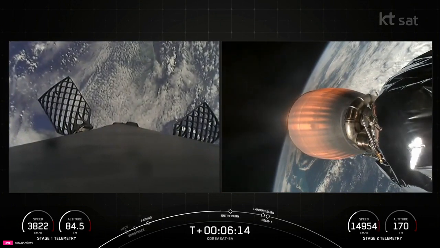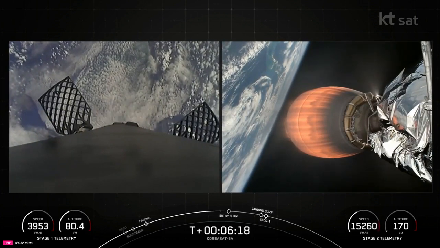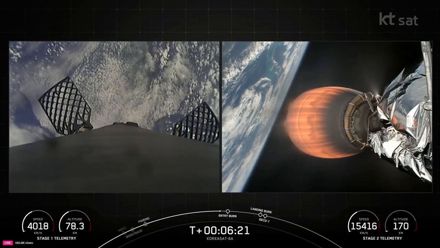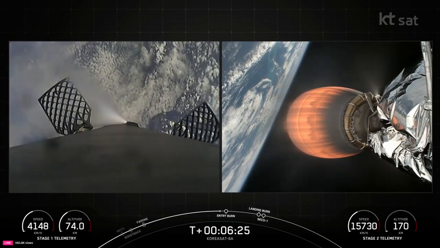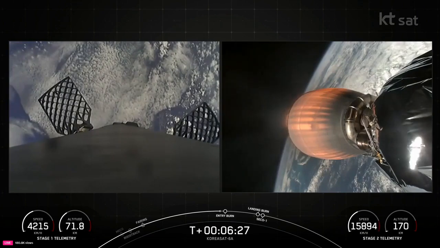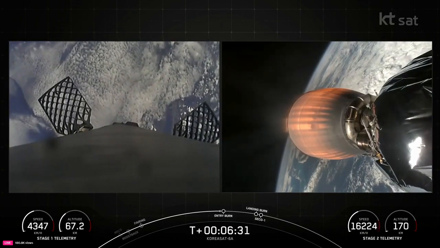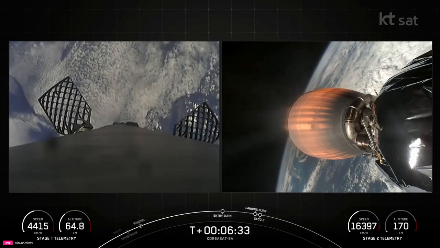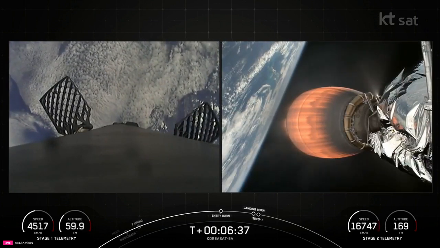So after entry burn and landing burn, we will shut down our MVAC engine on the second stage, and then the landing burn will actually happen after that. And as a reminder, we are targeting a landing at landing zone 1 at Cape Canaveral Space Force Station. Stage 1 entry burn startup. And there is the beginning of entry burn.